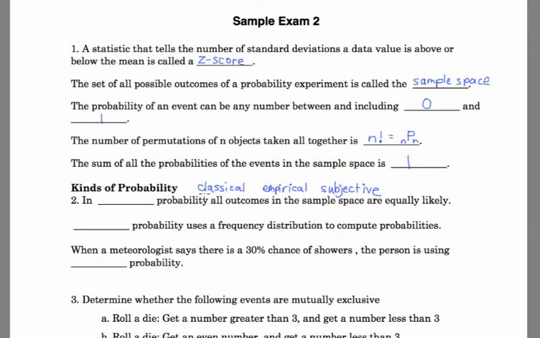There are 3 kinds of probability: classical, empirical, subjective. Subjective is an expert's opinion. Empirical is that which relates to doing an experiment. Classical means when you figure out what should happen by taking the probability of what should happen. So in blank probability, all outcomes in the sample space are equally likely, classical. Blank probability uses a frequency distribution to compute probabilities. So that would be in an experiment, so that's empirical. A meteorologist is an expert, so that would be subjective.